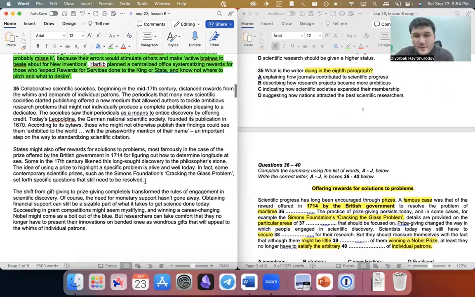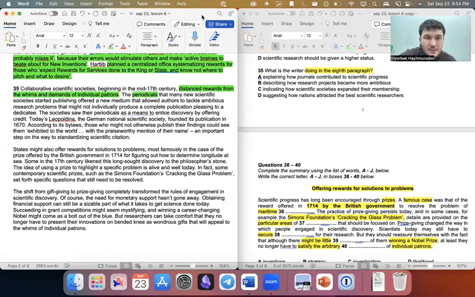Final question, matching multiple choice, right? Collaborative scientific societies. Okay, now there are scientific societies beginning in the mid-century, distancing themselves from the whims and demands of individual patrons. Imagine there is a society, a group of scientists. When a king said, I want this, they said, no, I don't want to be associated with you. Okay.